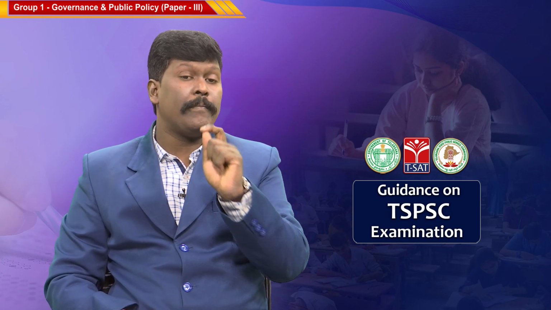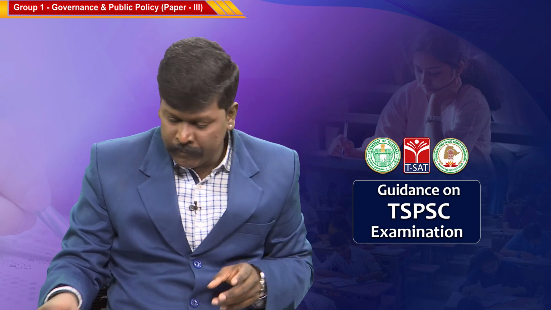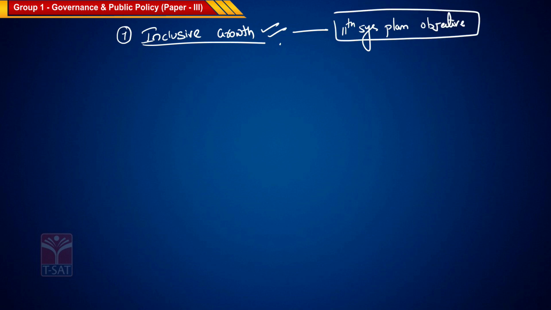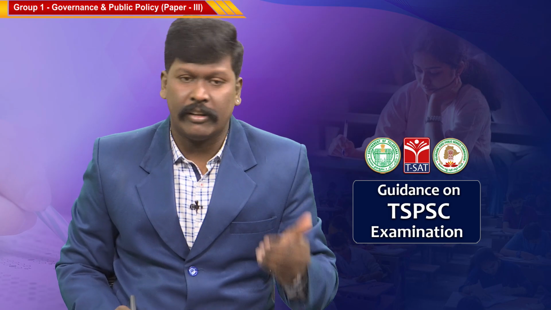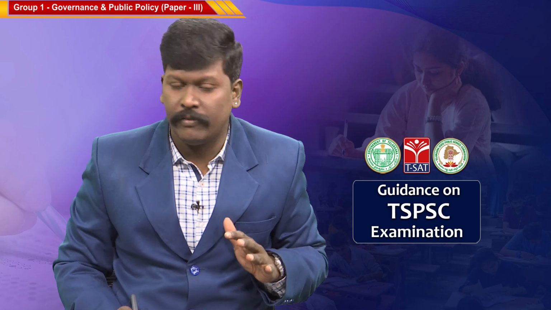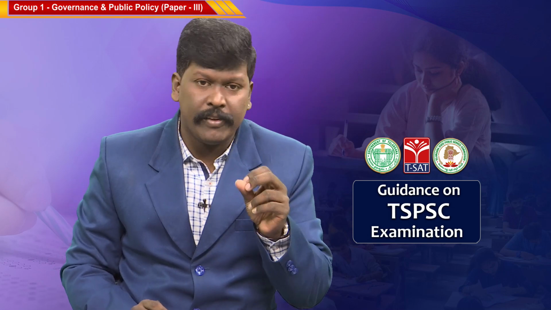Every section of the people and their views should be included while framing a policy. This is called inclusive growth. The 11th Five-Year Plan objective is inclusive growth. Remember this: financial inclusion, economic inclusion, sustainable growth, all these are part of inclusive growth. This is the seventh feature of good governance.